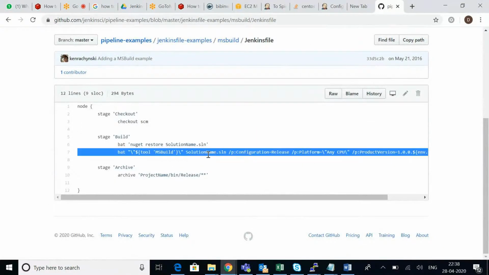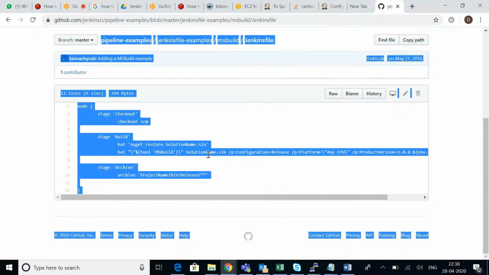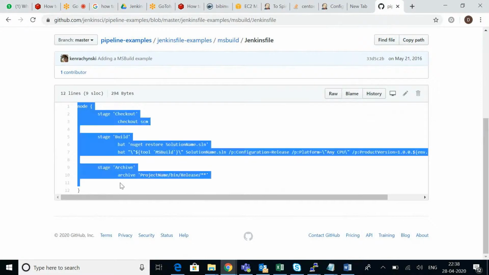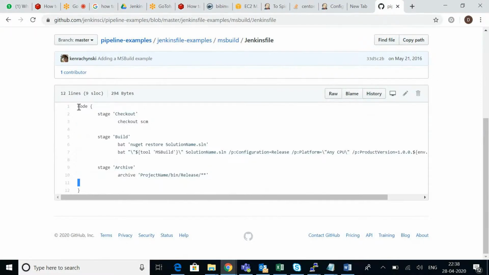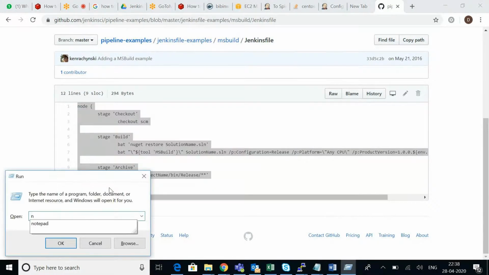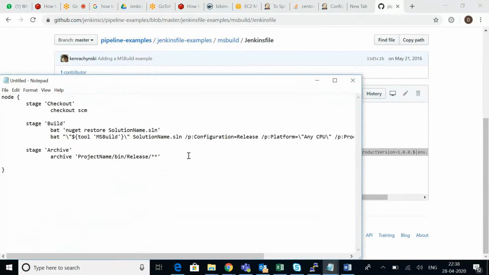Guys, this is called a scripted pipeline. I told you, right? You do have two types of pipelines. One is scripted, one more is declarative. The pipeline which starts with node is generally an older kind of stuff. So nowadays everybody is using declarative only.